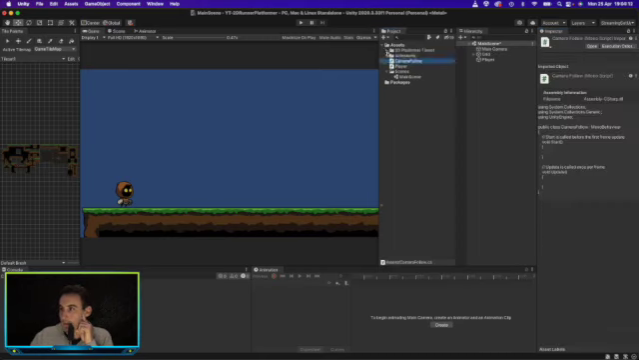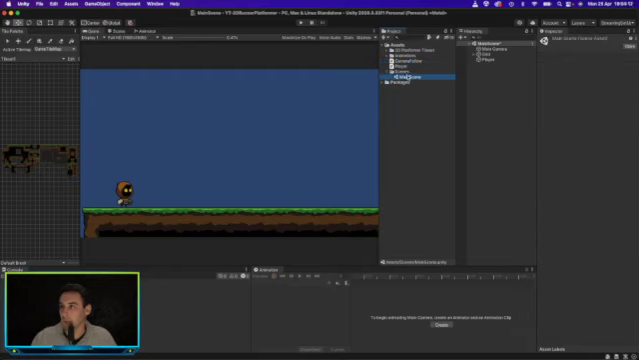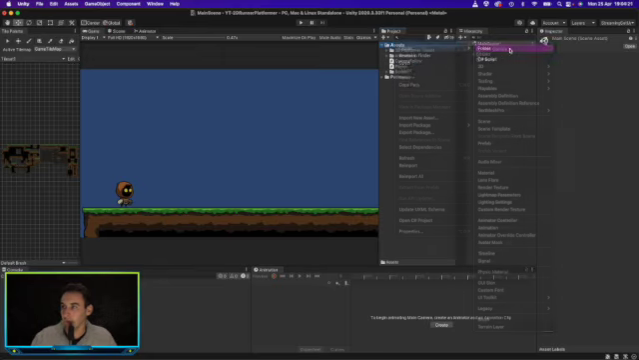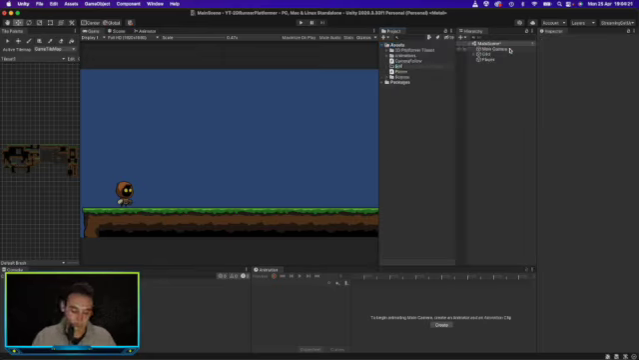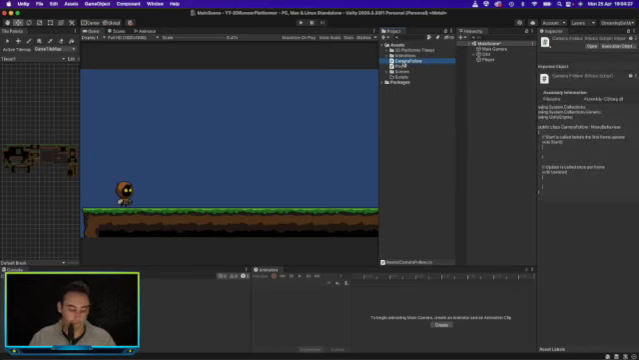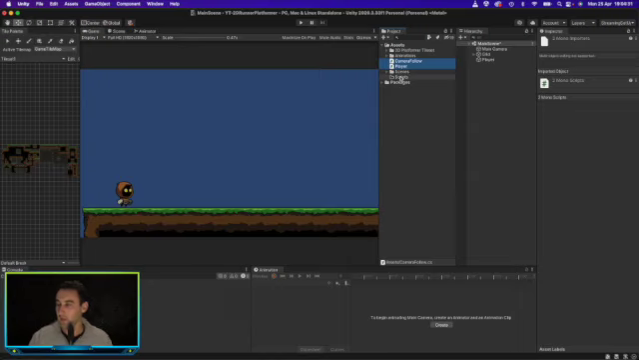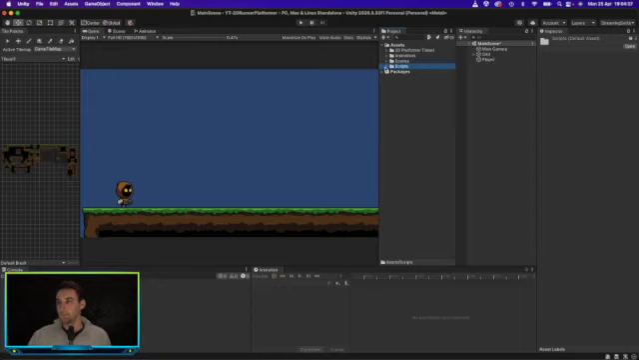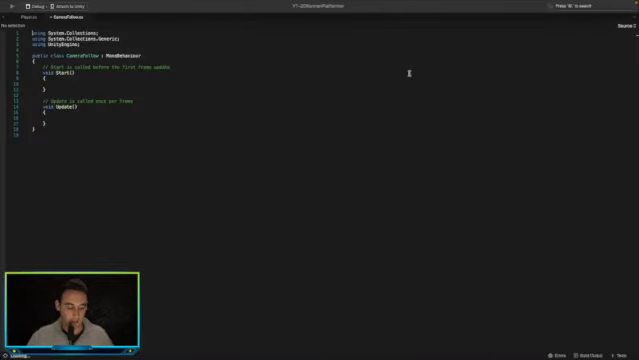First of all, let's go ahead and sort this out. We want to create a new folder here called scripts. We want to add those scripts into this folder, just to tidy up our folder a bit.